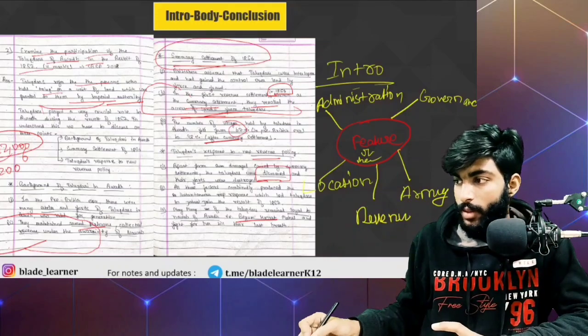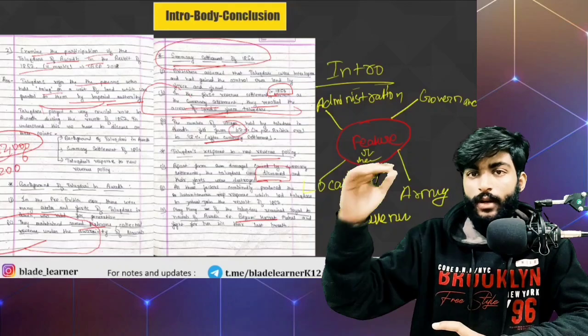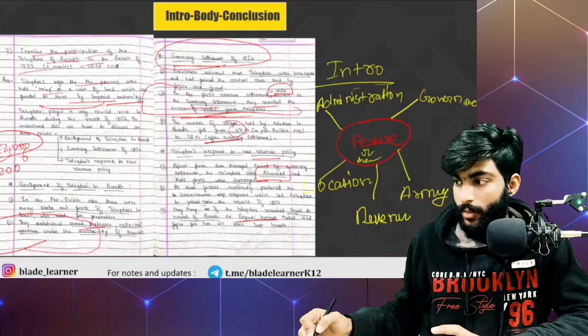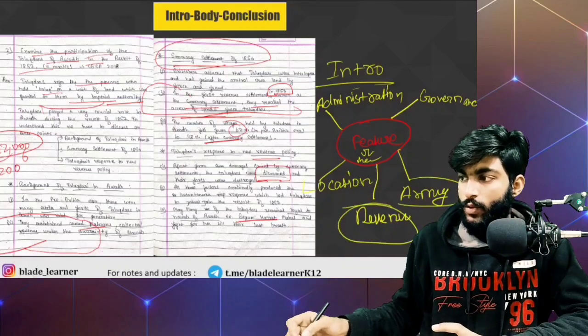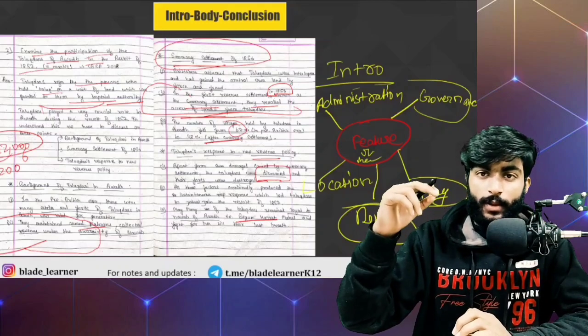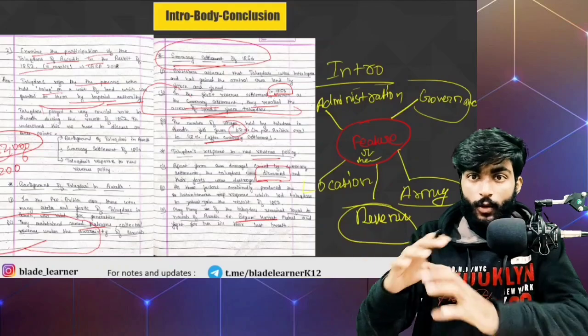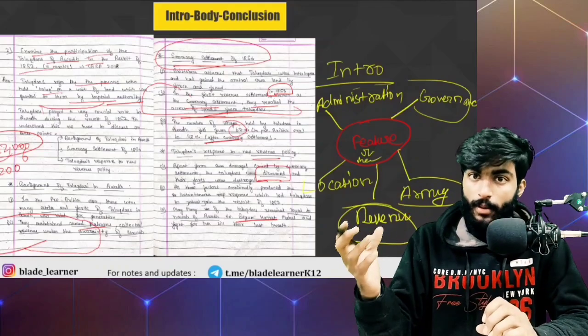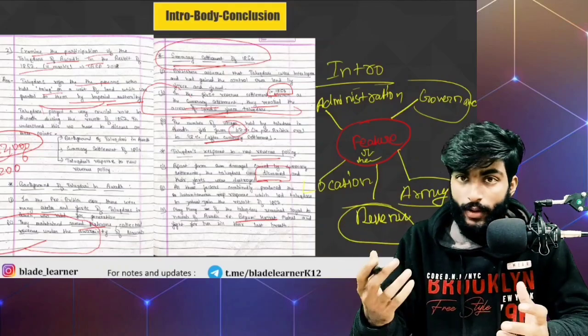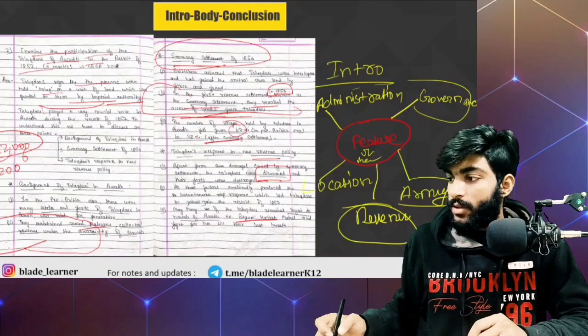So these 4 or 5 subheadings can be there, and then we will write all the bullet points under those subheadings. Under the army, under the revenue, what are the sources? Under the governance, you can explain the concept of monarchy, you can explain the concept of republic, you can give the example of which of the Mahajanpadas were Gansang or republic, and which were following the system of monarchy. Administration can be their location.